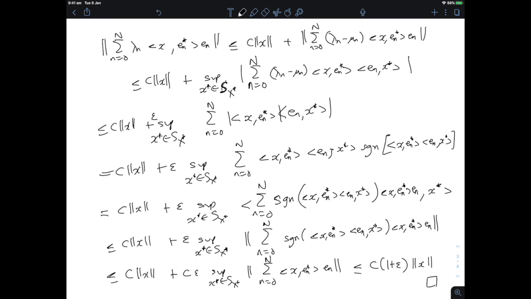And this concludes the proof of the theorem, which shows that whenever you have an unconditional basis and you look at diagonal operators with respect to that basis, you know when these operators are bounded on the Banach space. They're bounded as soon as their entries on the diagonal form a bounded sequence lambda.